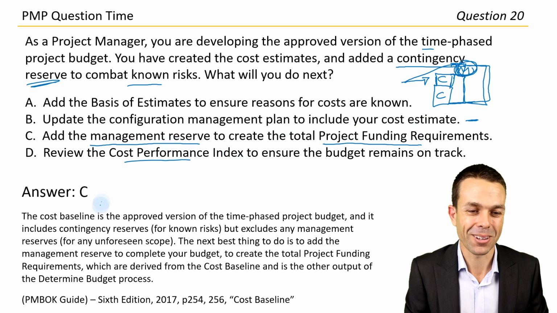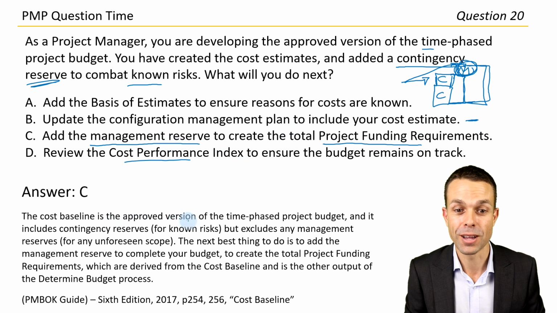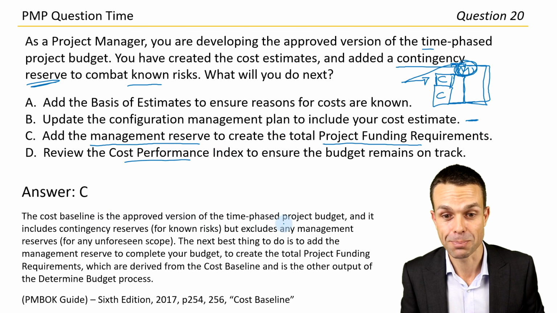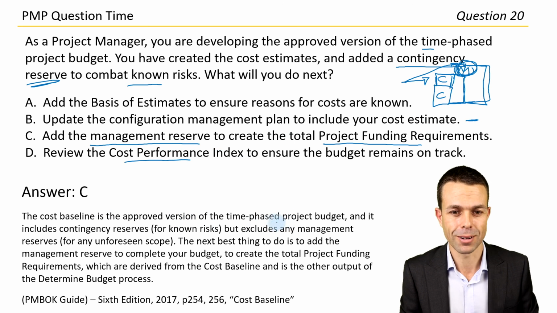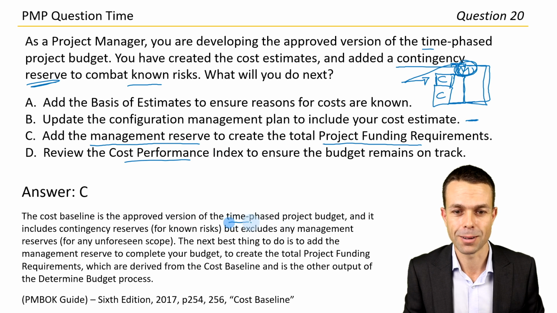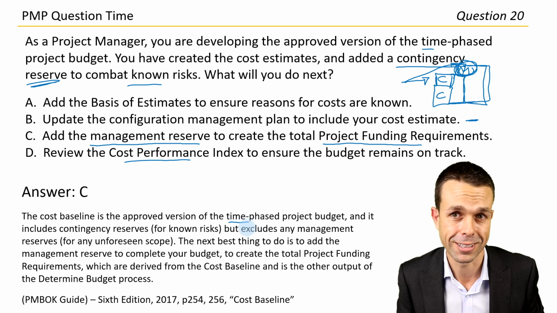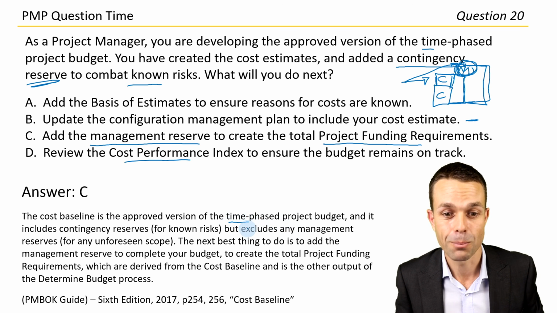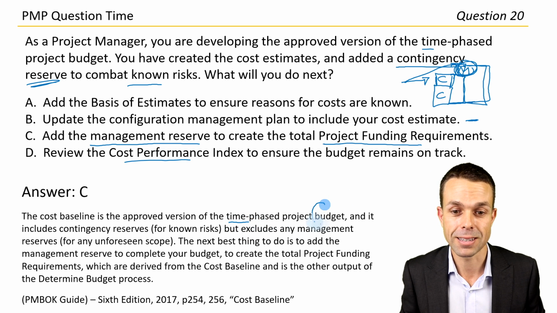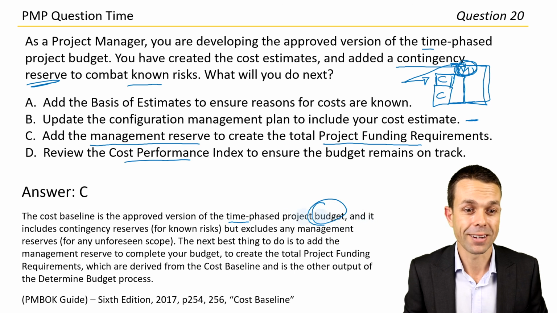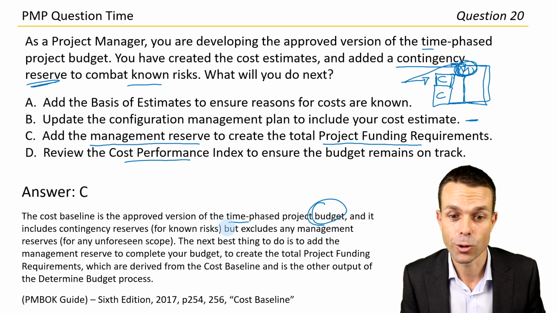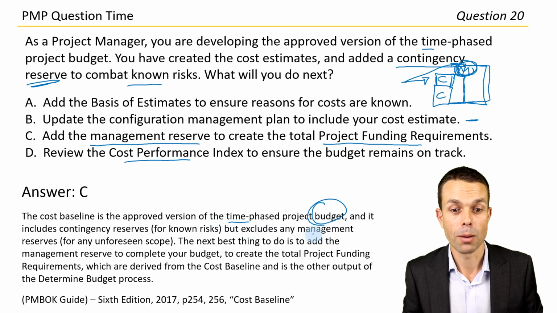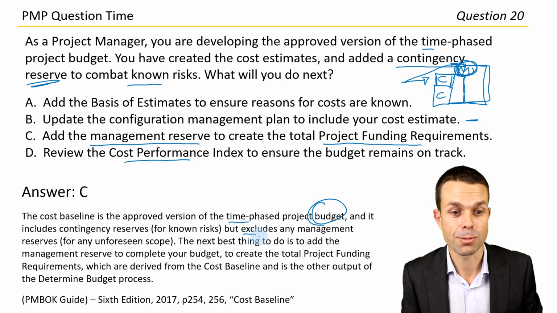Excellent work. The cost baseline is the approved version of the time-phased project budget, which is a bit of a mouthful. I sort of understand that, but you guys probably have a better idea than I do for that one. But all of that to say, it's basically our budget. And it includes contingency reserves for known risks but it excludes any management reserves.